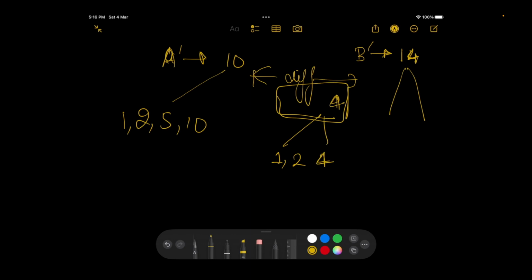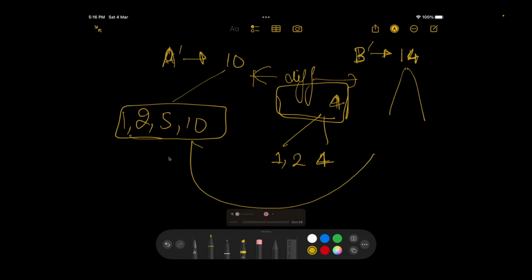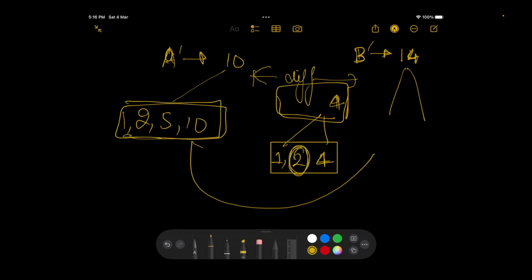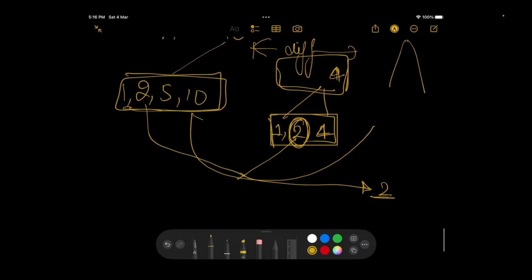What would be a divisor present in both A and B? That divisor should appear in both lists. The common divisor of A dash and diff is actually 2. So in other terms, 2 is the divisor that would be common to both.